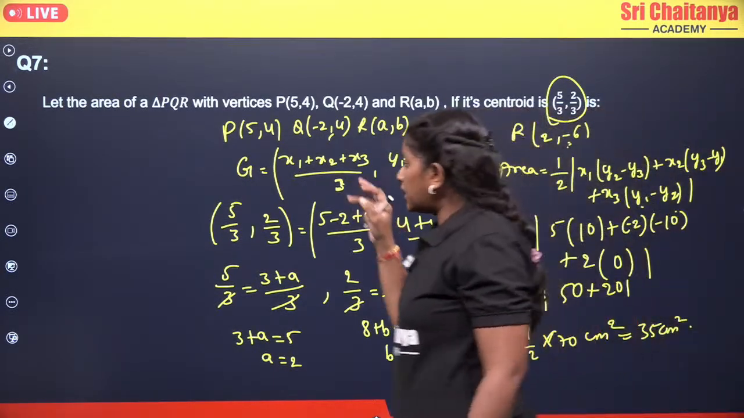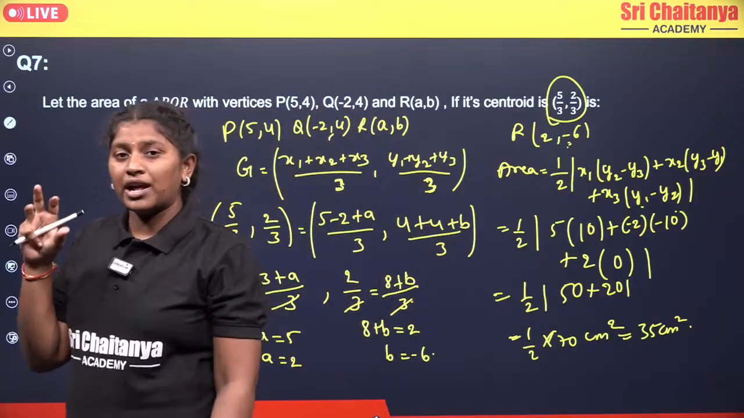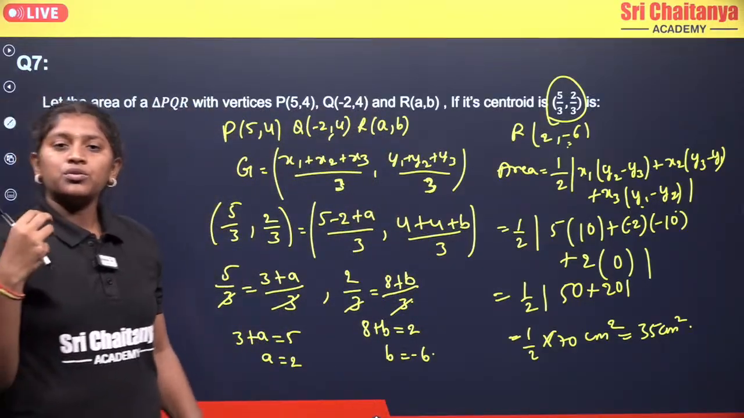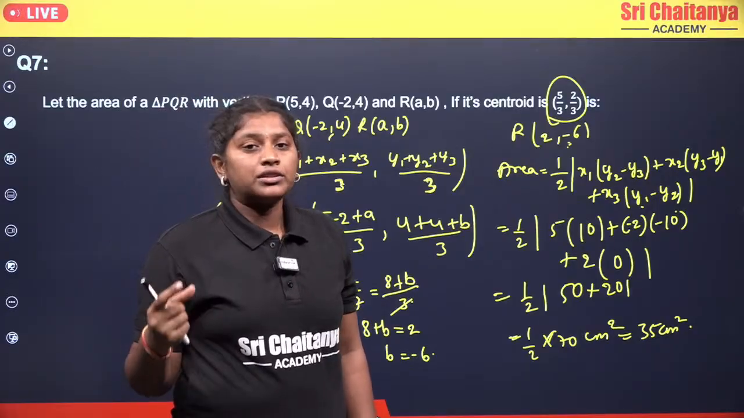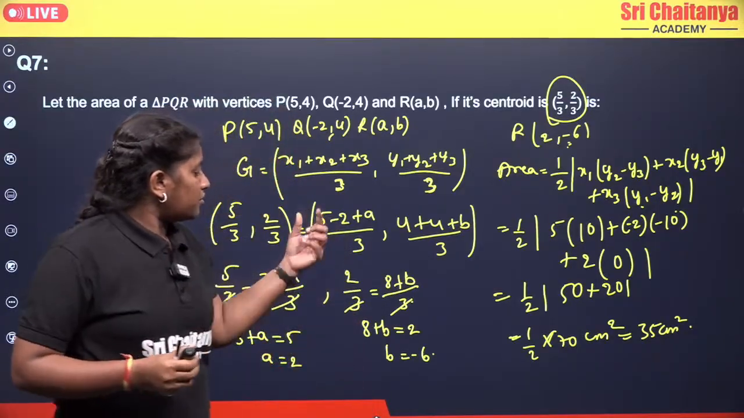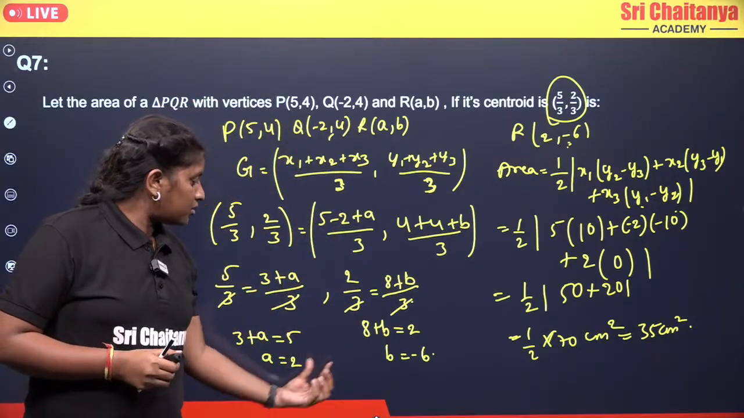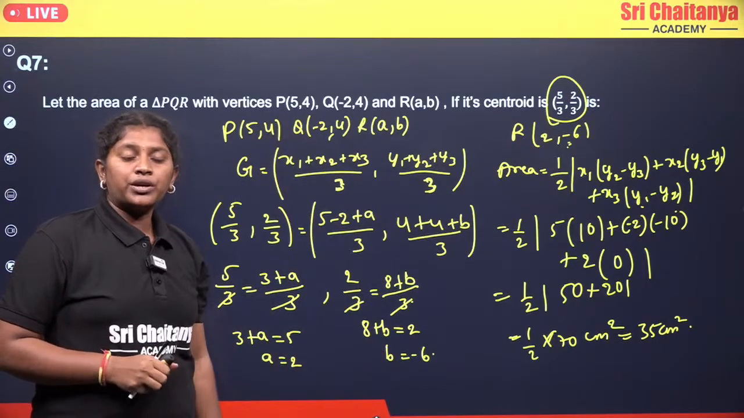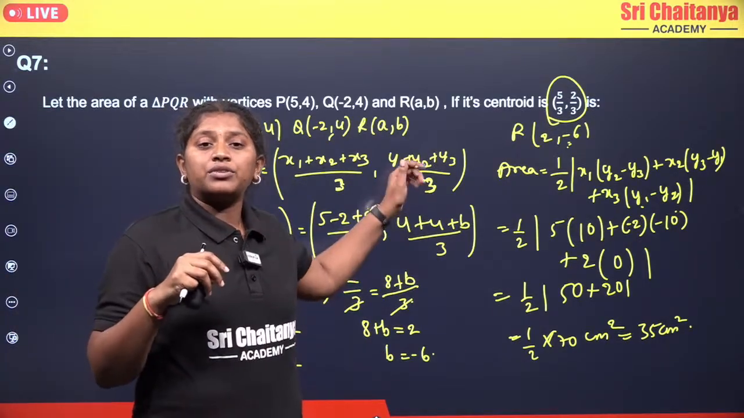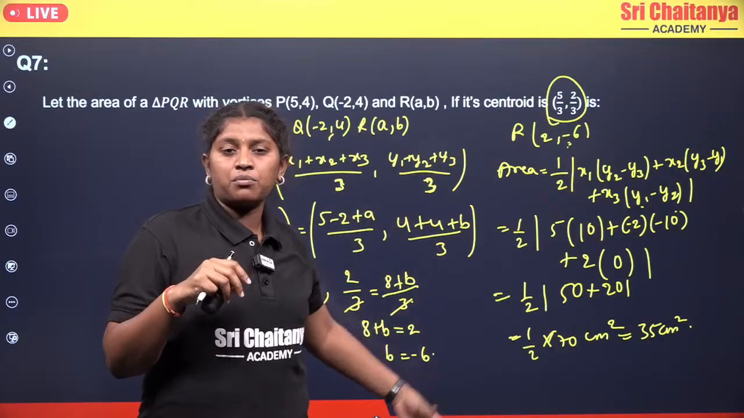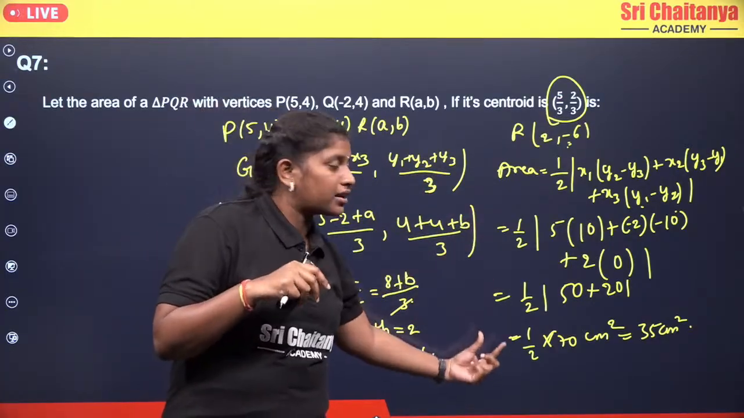Okay, so this is how we are going to solve. Why? Because here they gave the relation between the centroid and the vertices. So we use the formula of the centroid to get the coordinates of our third vertex, and from there we got our third vertex, which is nothing but our (2, -6). So now that we have the three vertices, we place them in the area formula and we get the required area.